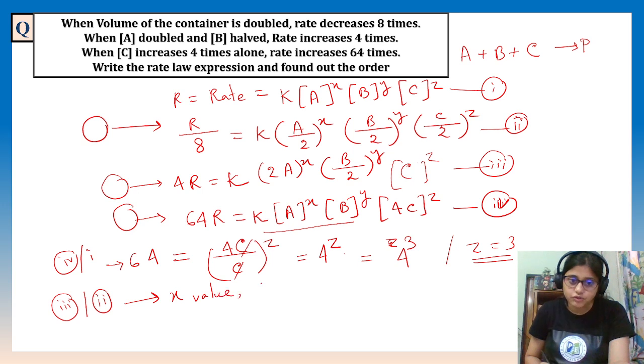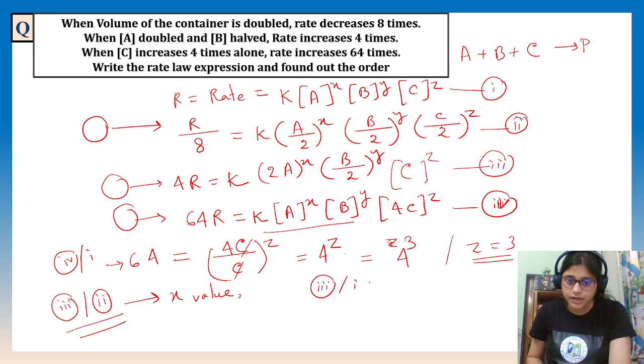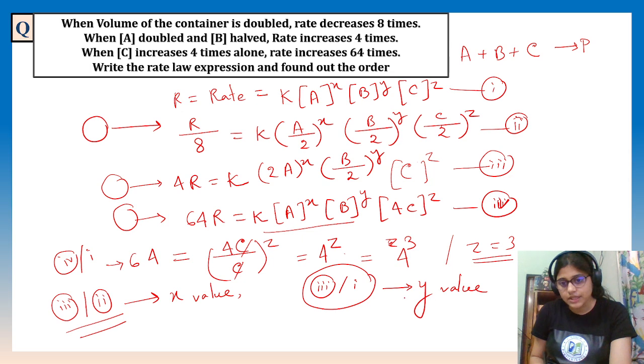Okay, I am not solving this. You will do this, and then we know Z, and to know the Y value you have to divide it with 3 by 2, then 3 by 1. Okay, fine, then it will give the Y value. Do it yourself and write down the answer in the comment section. I will check.